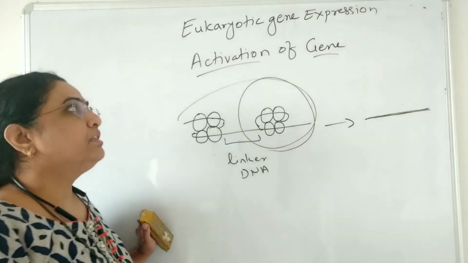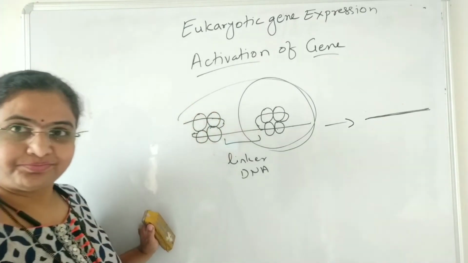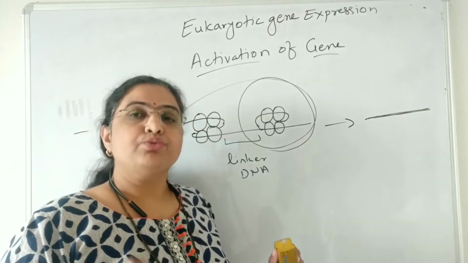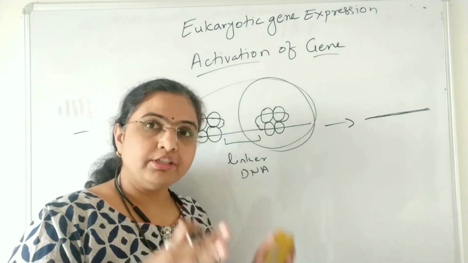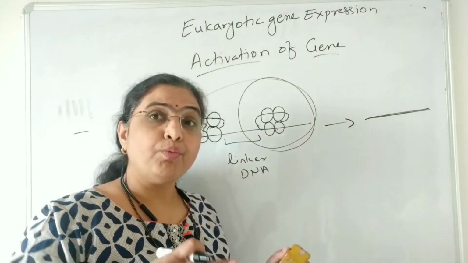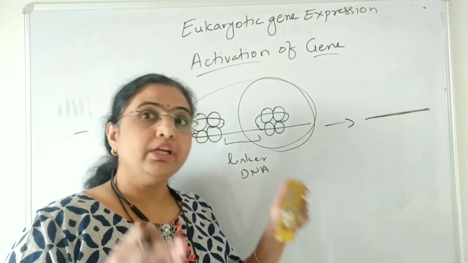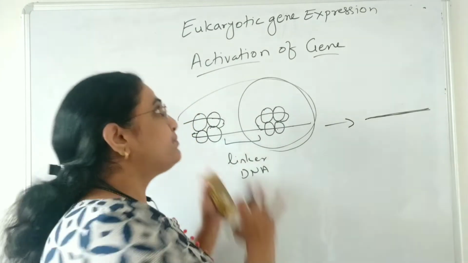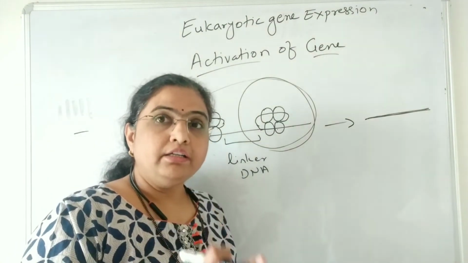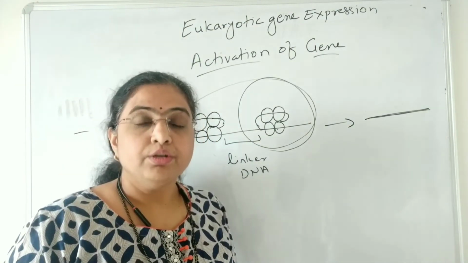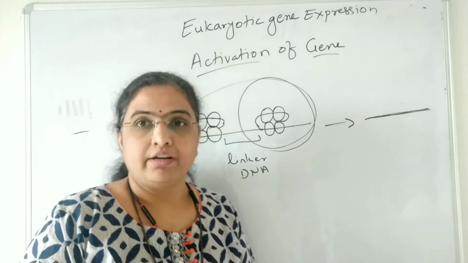This process happens near the promoter, because for transcription the promoter is required. The promoter is the site from where transcription starts. So this remodeling process happens at the site near the promoter, so that the promoter gets free and then transcription can start.